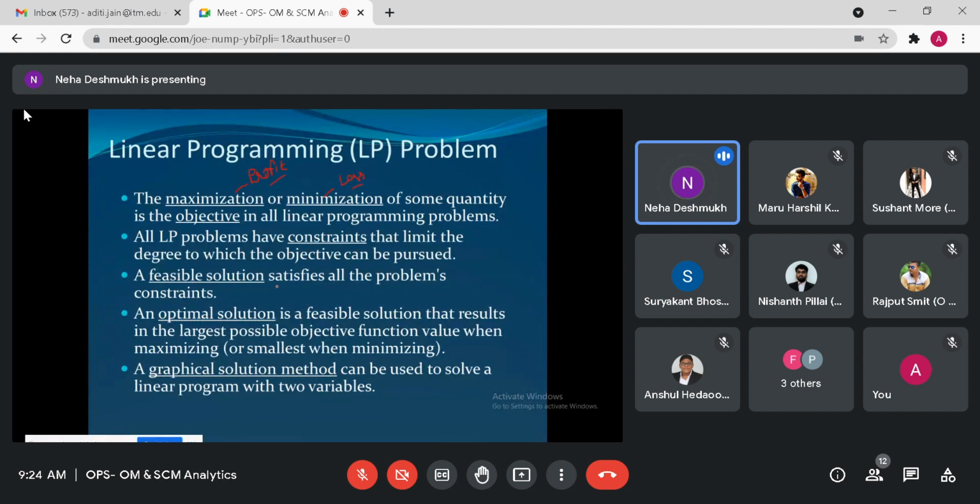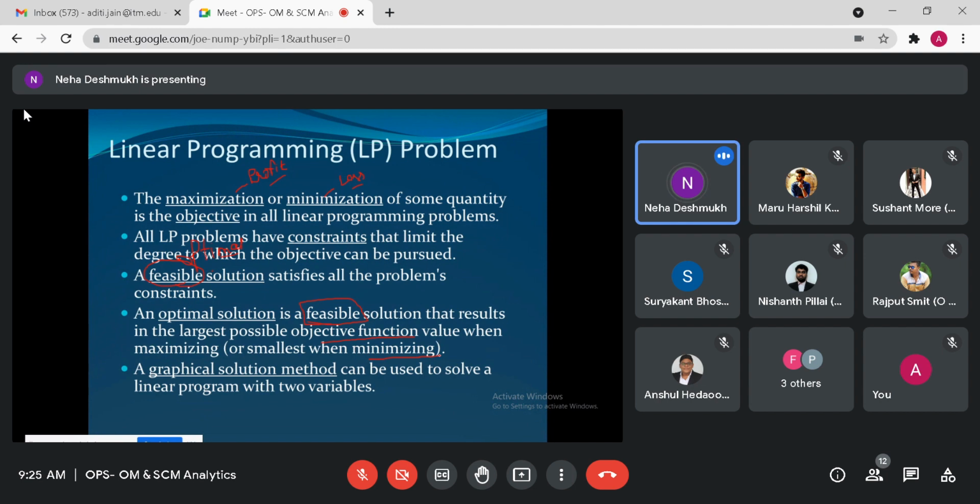So a feasible solution satisfies all the problem constraints. Feasible solution, optimal solution, all are the same, which says satisfy all the problem constraints. We'll discuss what exactly the constraint is, what exactly the equation is. An optimal solution is a feasible solution, as I just explained, that results in the largest possible objective function value when maximizing or smallest when minimizing.